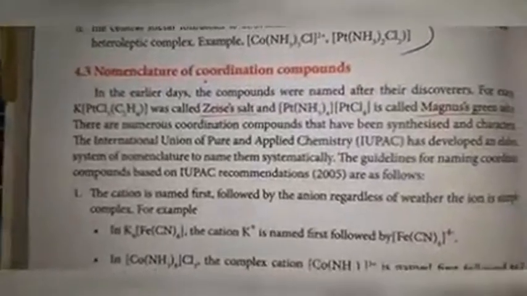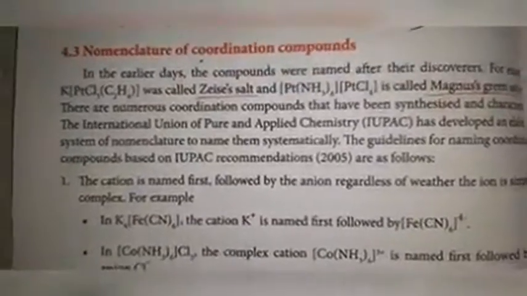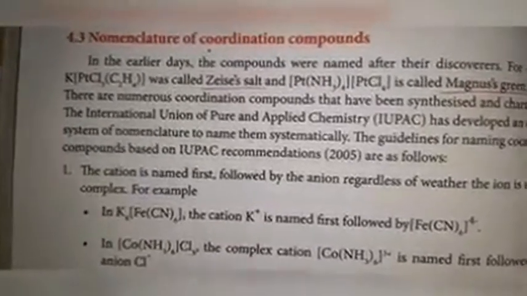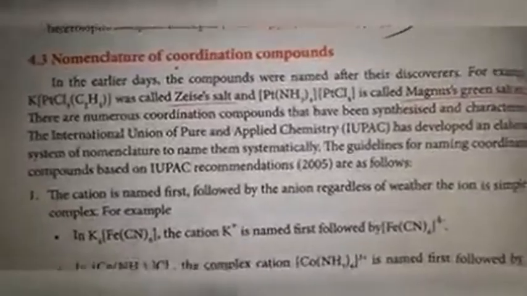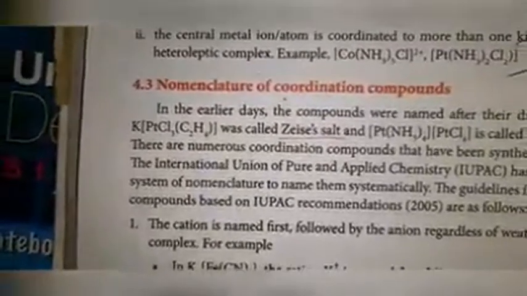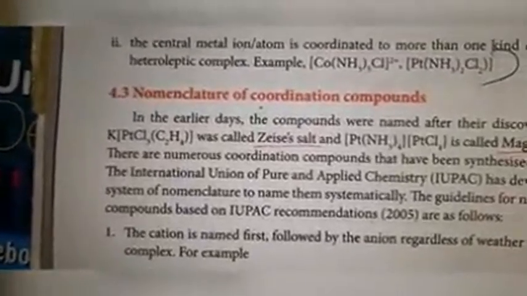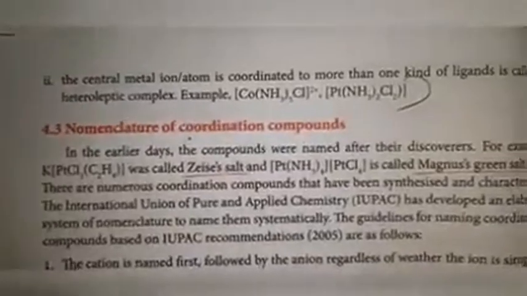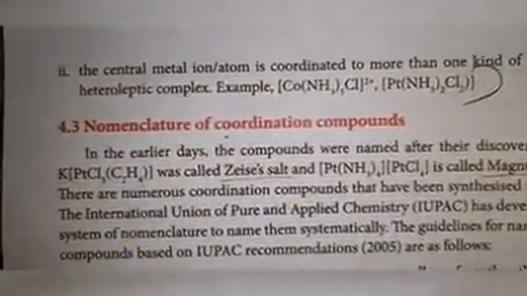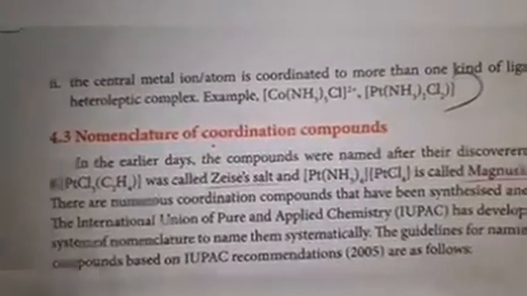Nomenclature of coordination compounds. That means how to name coordination compounds. We are going to study how to name coordination compounds. In earlier days, the compounds were named after their discoverers. For example, K[PtCl3(C2H4)] was called Zeise's salt, and [Pt(NH3)4][PtCl4] is called Magnus's green salt. These are salts. In earlier days, they were called by their discoverer's name.